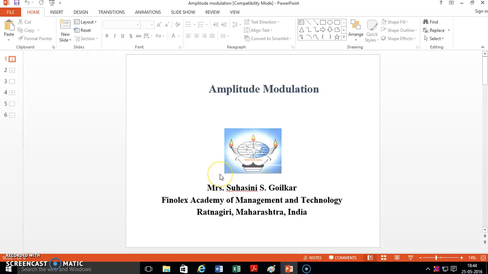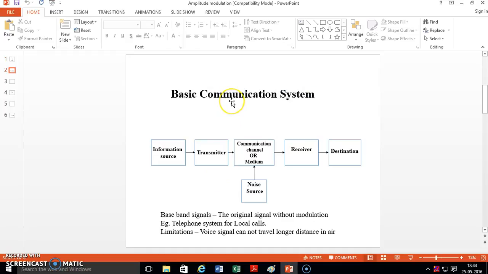Now, first see the basic communication system. In the basic communication system, there are 5 blocks. The first block is the information source, then transmitter, communication channel or medium, then receiver, and the last one is the destination. In the communication channel, in the medium, the noise source is there.